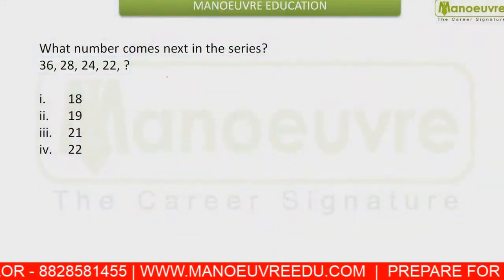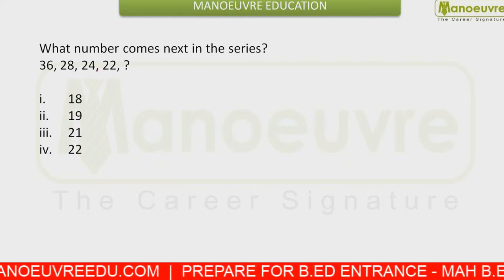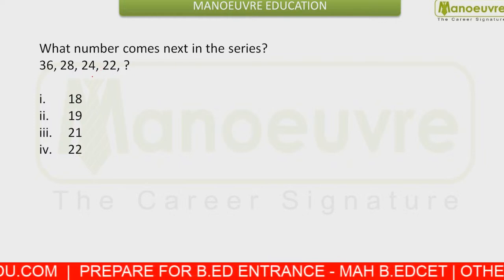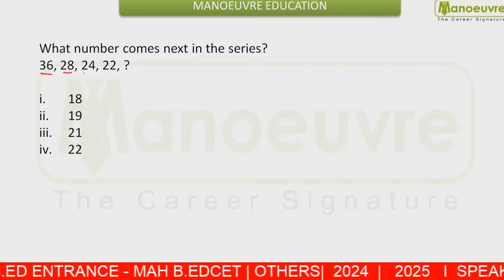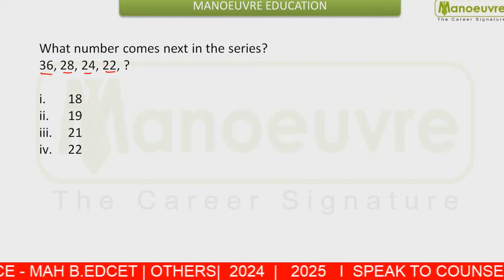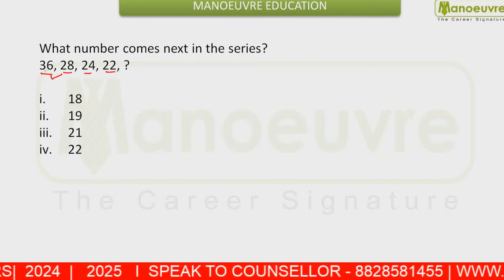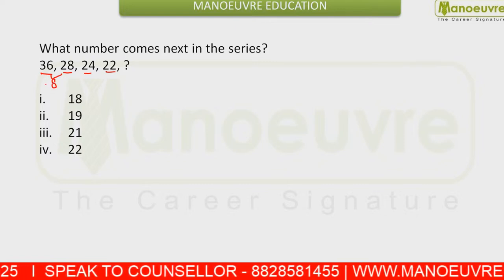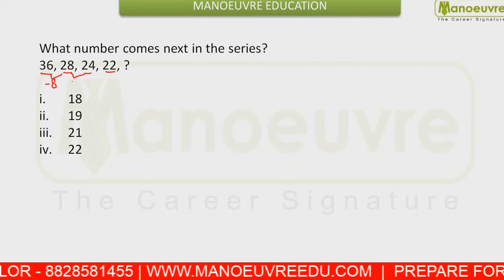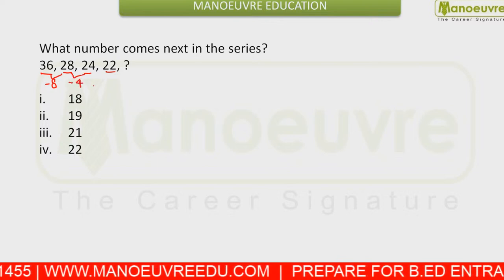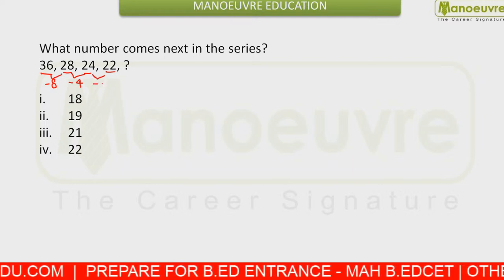Now the first question from the logical reasoning was the missing number. You are given 36, 28, 24 and 22. See, when we look here, the first difference is 8. In the next, the difference is 4. In the next part, the difference is 2.